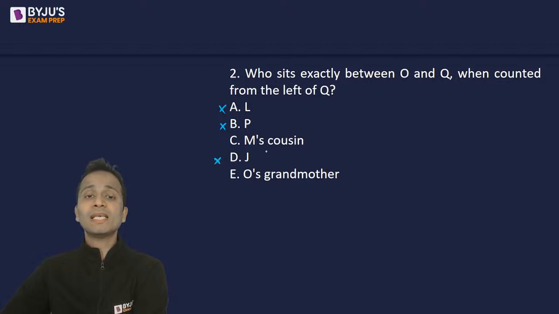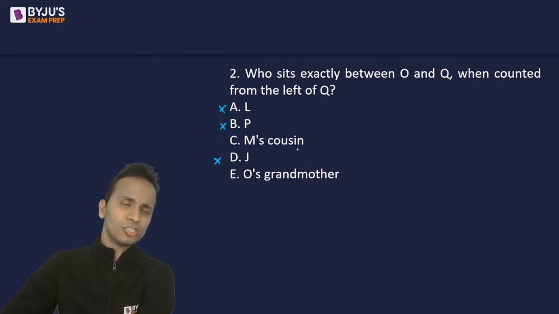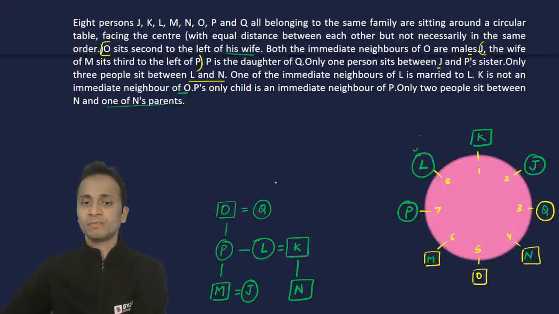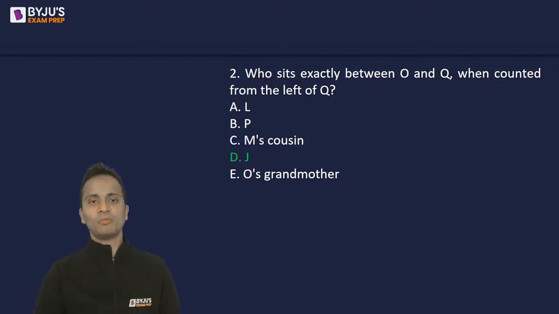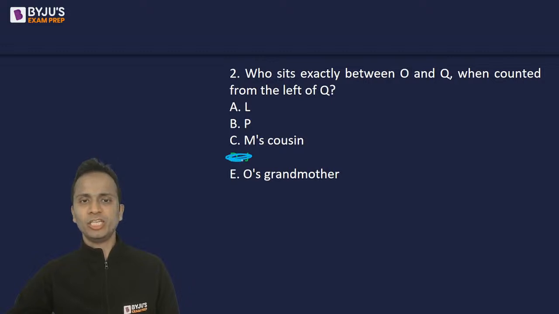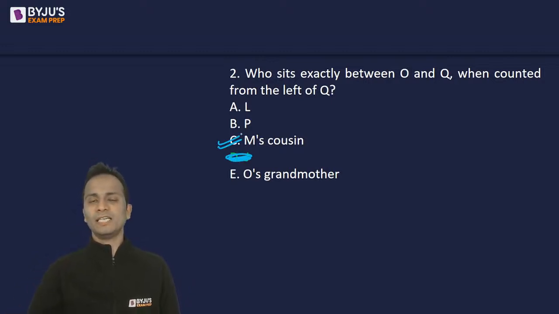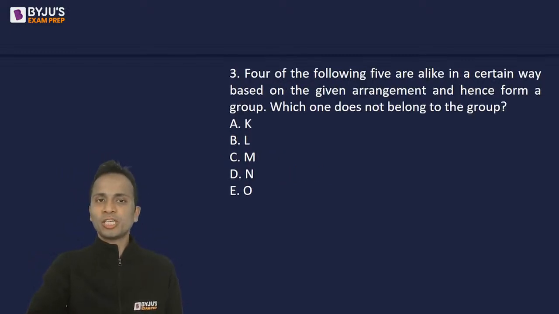Okay. Now what is N's relation with the others? So is N M's cousin or O's grandmother? Now N is at the bottommost generation, so N cannot be O's grandmother. M's cousin, yes, I can see that. N and M are cousin brothers. Yes. So M's cousin, that is option C, is the correct answer. So question number 2, option C. Option C is the correct answer for this one. All right. Next question, question number 3.